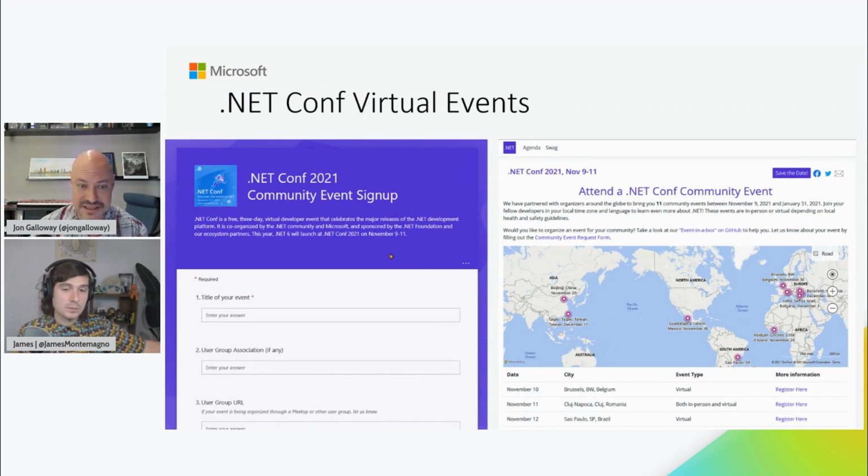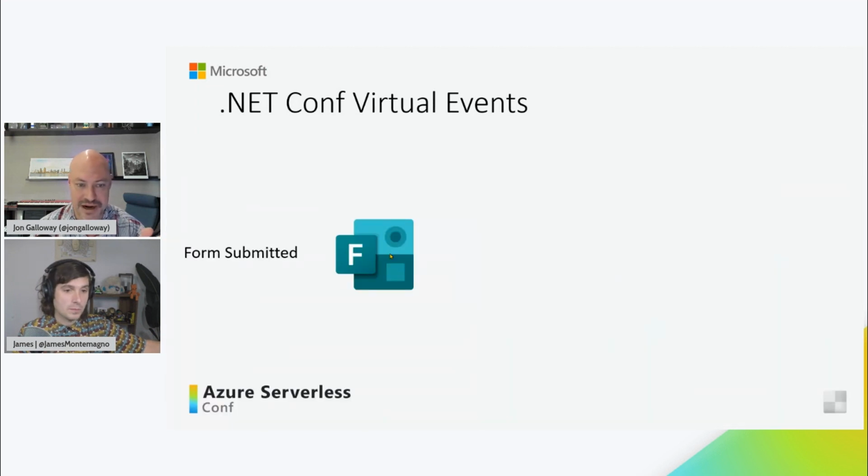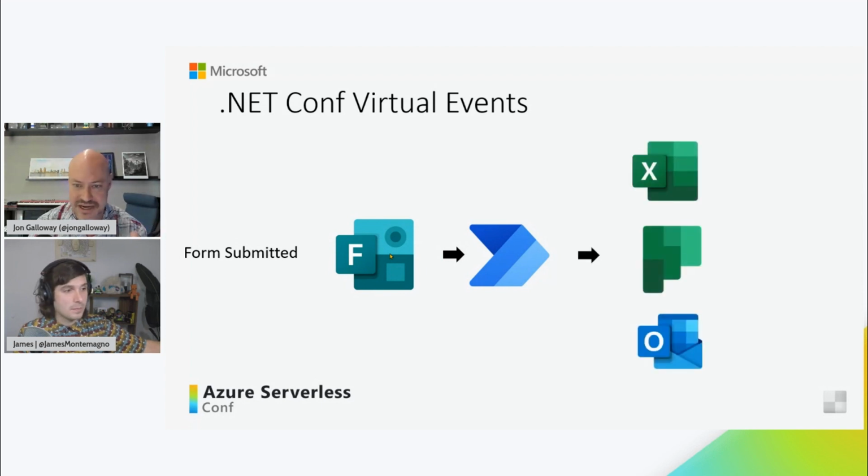Here, we've updated this so you fill in a Microsoft form and it automatically goes live. So you submit the form, a function runs, it does some validation to make sure it's in the right date range, it checks for who to notify and all this stuff, and then it adds it to an Excel spreadsheet, because as James mentioned, we love Excel, puts it on a planner board for easy management by people that are helping with the events, and sends out notification emails.